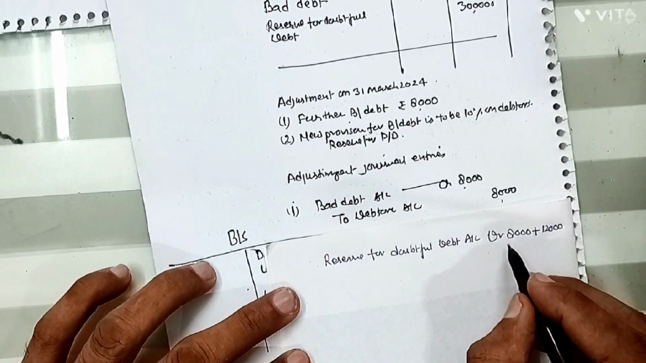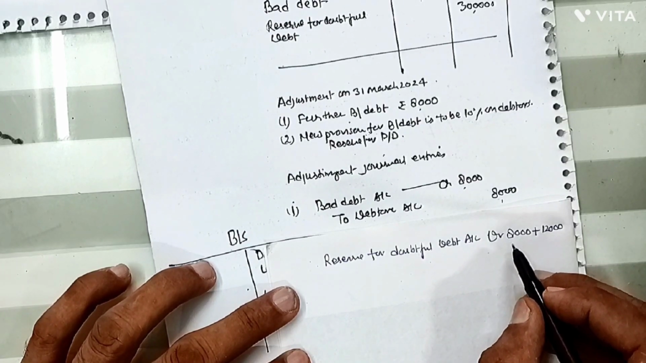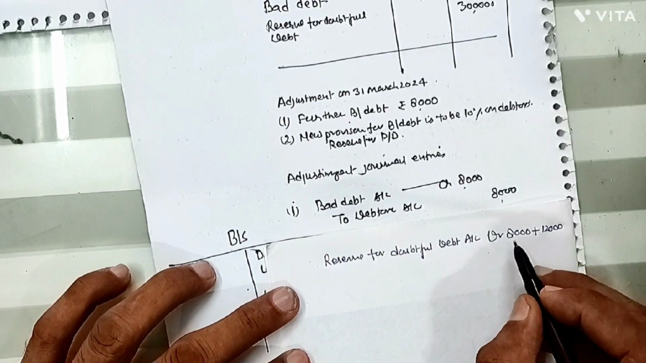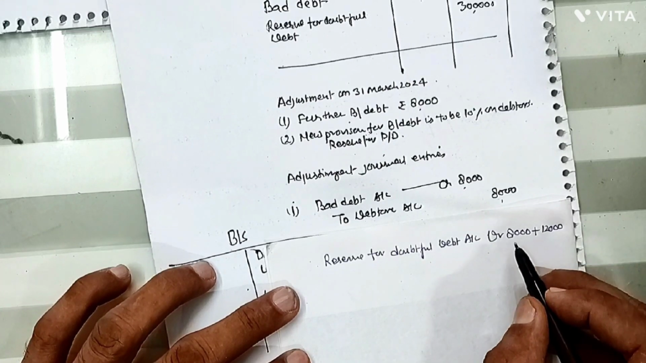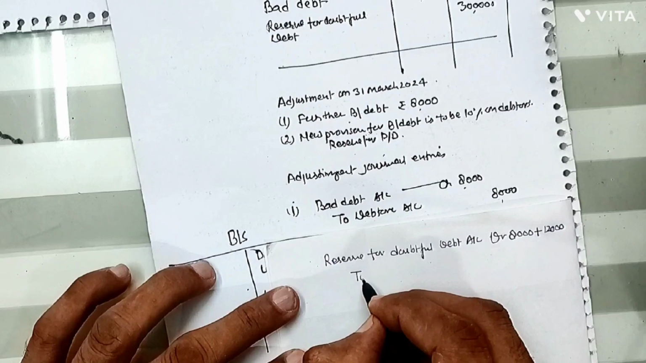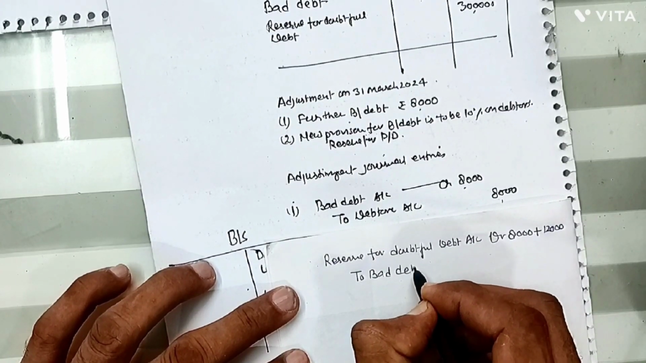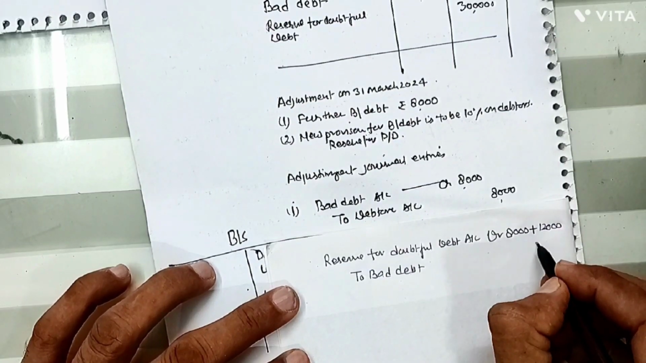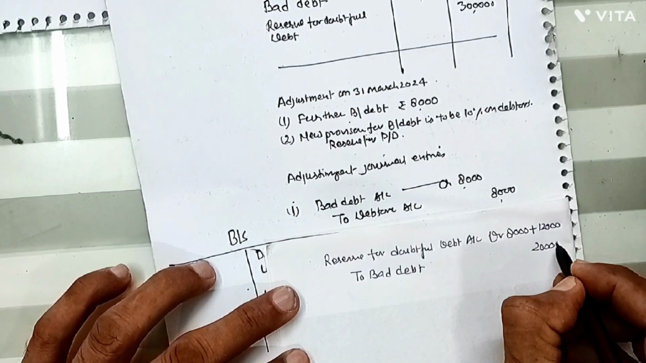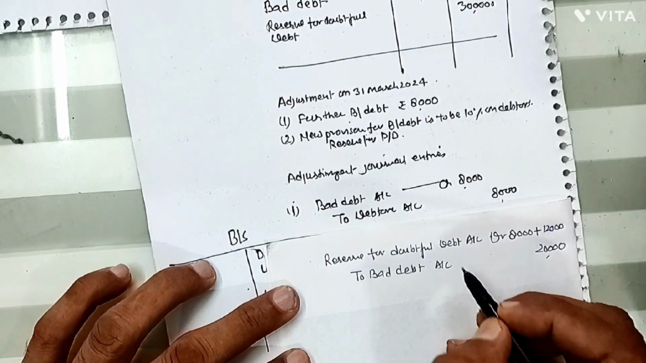So this is not to be written like this, but I'm just writing the different amounts for your explanation, 8,000 plus 12,000. You will have to write in the examination directly 20,000. So this is to bad debt, and this comes here 20,000. Okay, in the debit and credit bad debt.